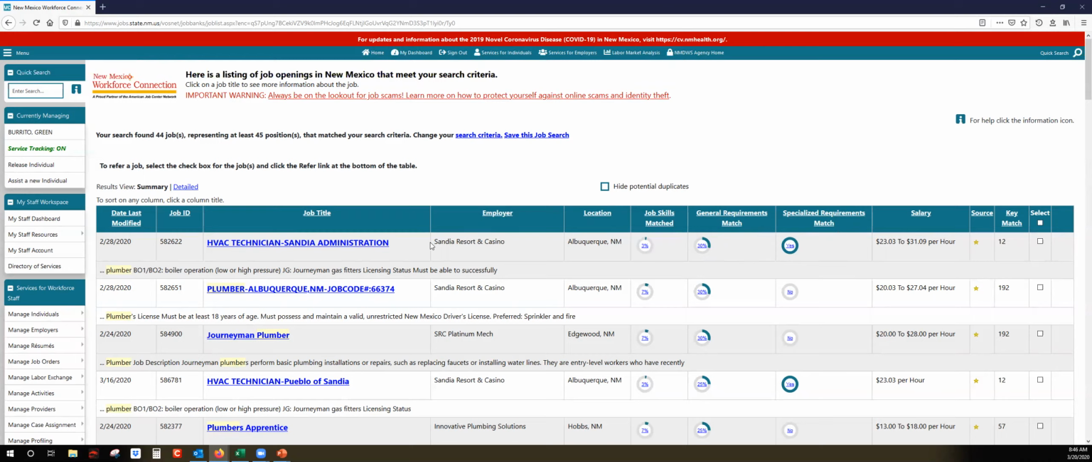And sometimes the employer will be what's called suppressed. You won't have any information here, and that's because we do require you to either call us or come into the workforce office so that way we can see if you qualify for that actual job. And what you'll do if this information is suppressed, you'll just write down this job ID number and contact your local workforce office to find out more information about it.